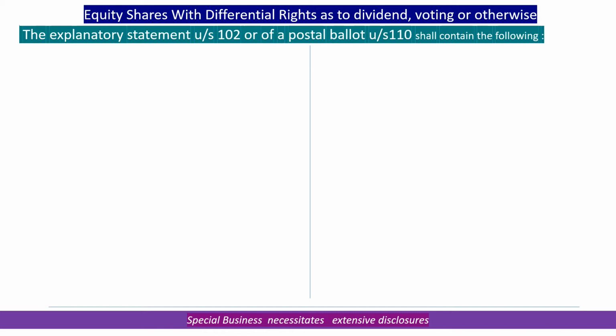And when we say we need a resolution to be passed or postal ballot to be passed, any passing of resolution has to be preceded by a notice to be sent to shareholders. And this is where the Act very clearly says, if you are sending a notice to the shareholders, the explanatory statement to the notice under section 102, or under section 110 for the postal ballot, should contain specific details about the entire scheme of things.